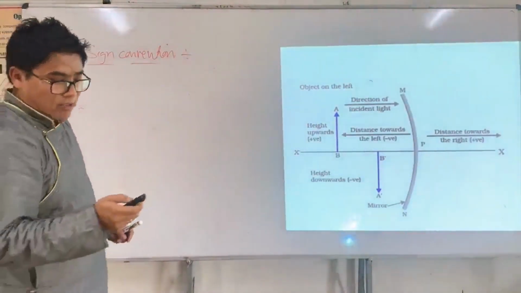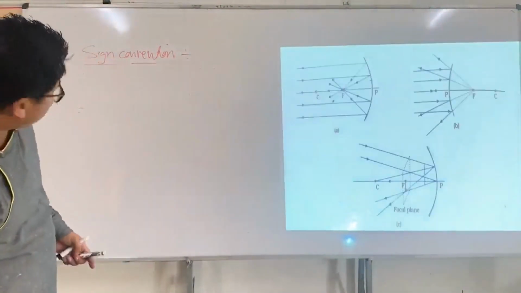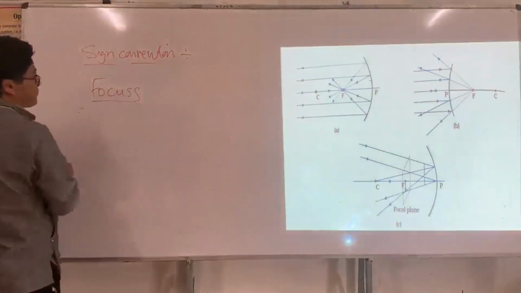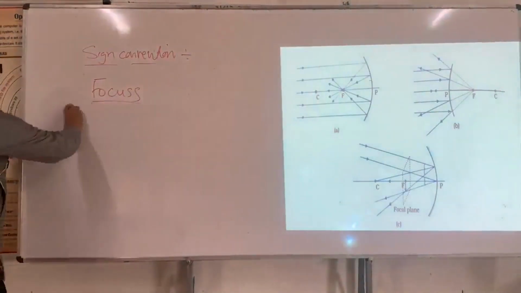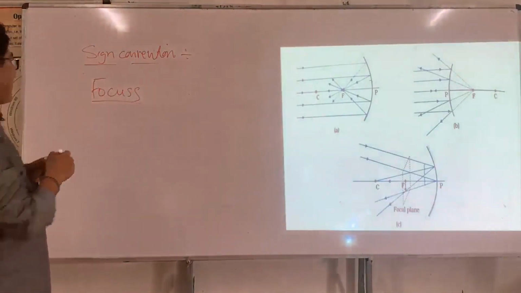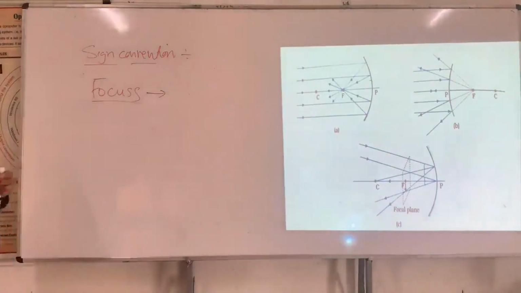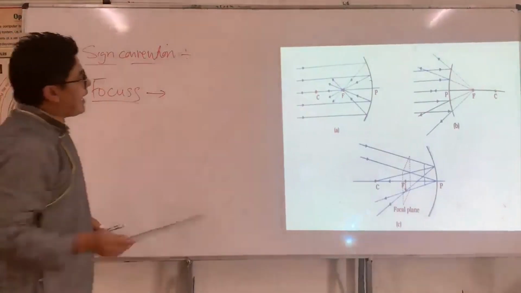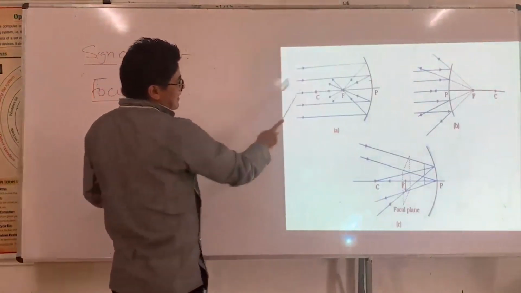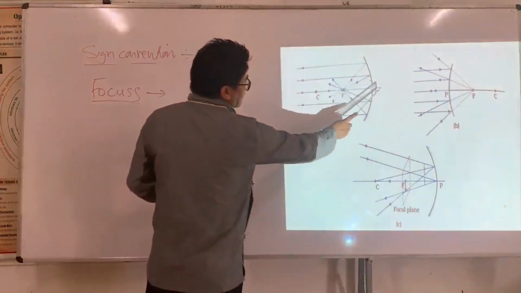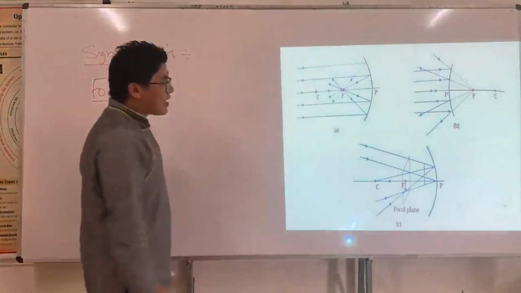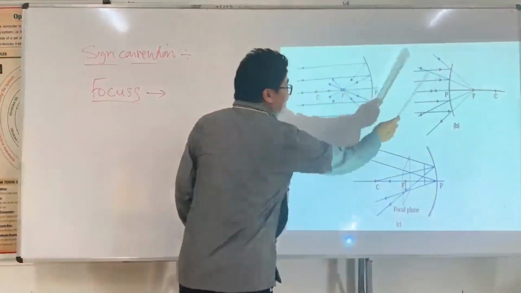Now I would like to do focus. Let's say this is the incident light, this is the principal axis, this is the center of curvature, and this is the pole of the mirror. This is a concave mirror and this is a convex mirror.